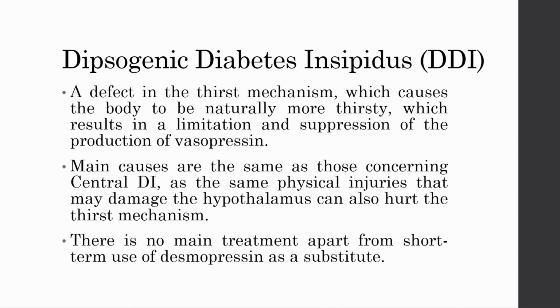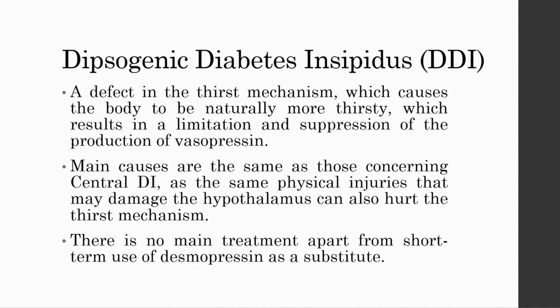Thirdly and lastly, dipsogenic diabetes insipidus, which is a defect in the thirst mechanism, not directly concerned with ADH, that causes an increase in thirst and liquid intake, which suppresses the secretion of vasopressin and causes large quantities of urine to be excreted. The causes are the same as for central DI, as the same types of damage that can hurt the hypothalamus can also affect the thirst mechanism.